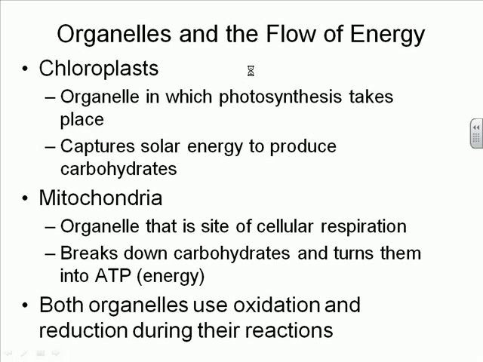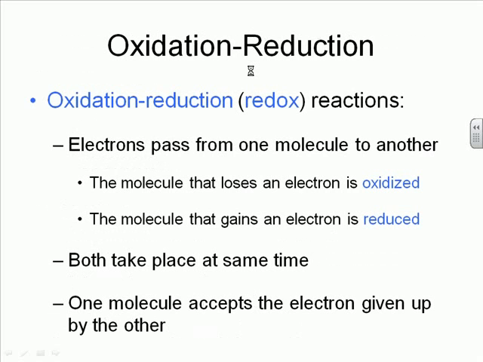Both of these organelles work through a process called oxidation and a process called reduction. So we need to stop and look at what oxidation and reduction is. Sometimes we'll call these redox reactions for short. And what's happening is we're passing electrons. Electrons are passing from one molecule to another molecule. And remember that electrons are just little bundles of energy. And as we pass them around, energy is given off and can be picked up.